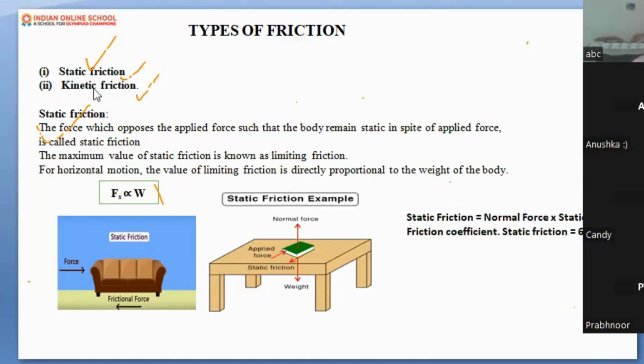Now let's move ahead with the other type. Please do remember limiting friction, because in some cases they ask what is limiting friction. They are comparing whether limiting friction is more or the sliding or rolling friction is more. I will tell you that in a further slide. Can you give me some example of static friction before going ahead with another slide? Yes. Think of a situation.